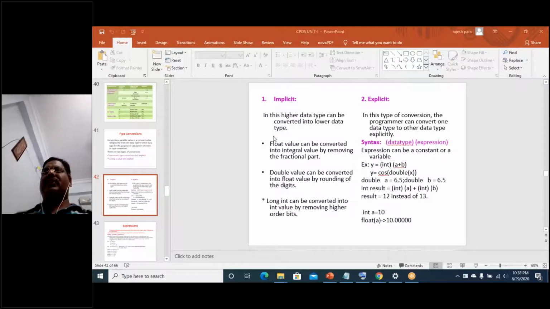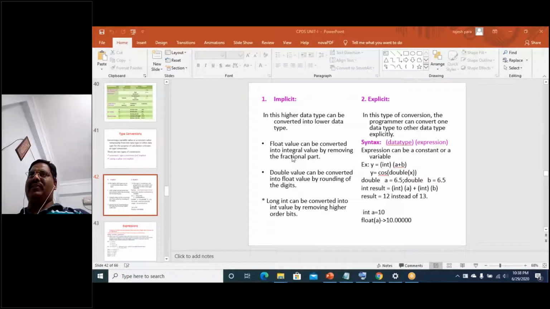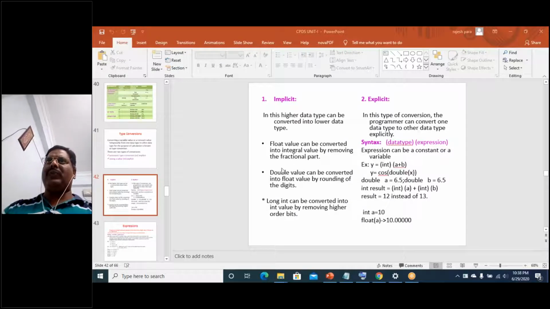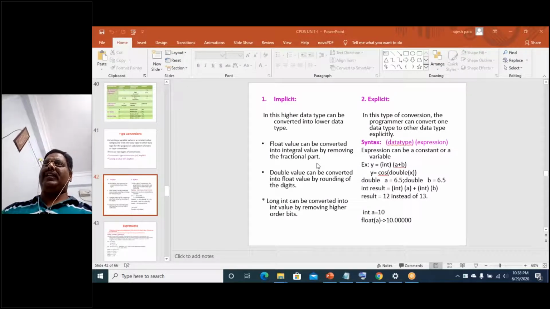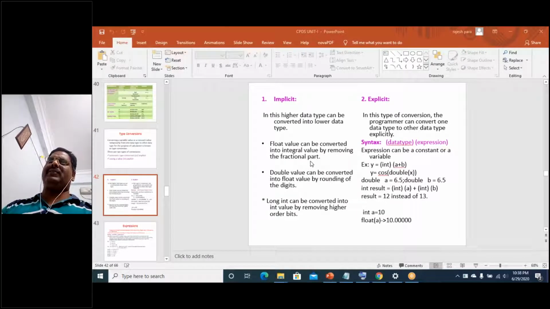The float value can be converted into an integral value by removing the fractional part. For example, let us say float y is equal to 10.123, and int x is equal to y.